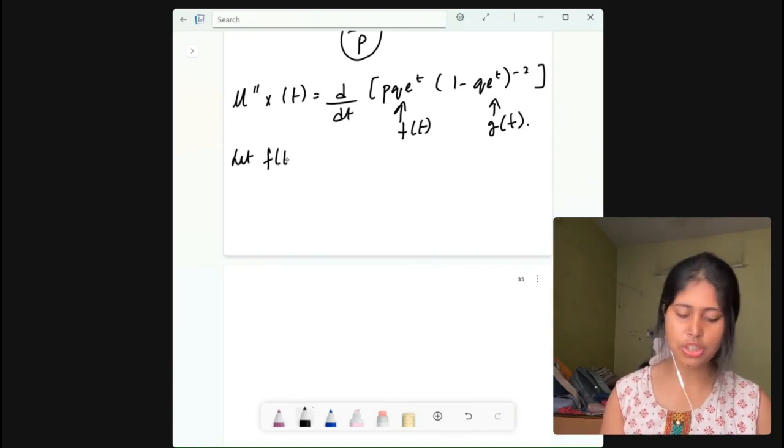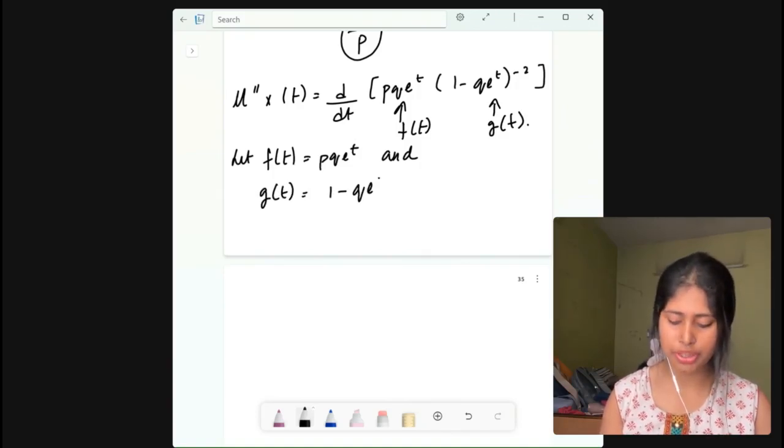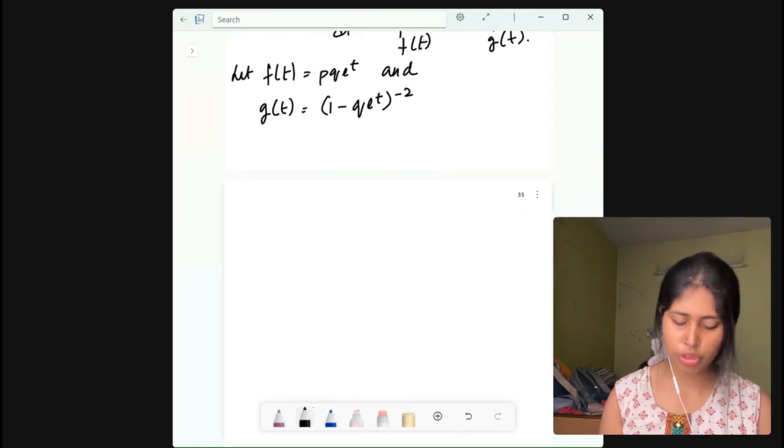So let us write it. Let f(t) be equal to p into q into e to the power t, and g(t) be equal to (1 minus q into e to the power t) whole to the power minus 2. All right. Next, we need to differentiate these terms. Now let us see what is f dash t.